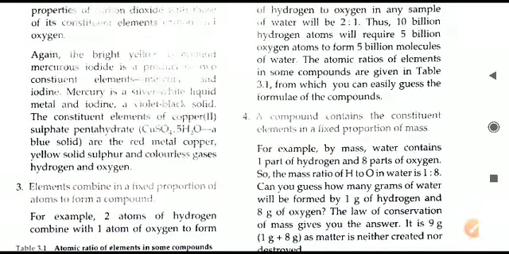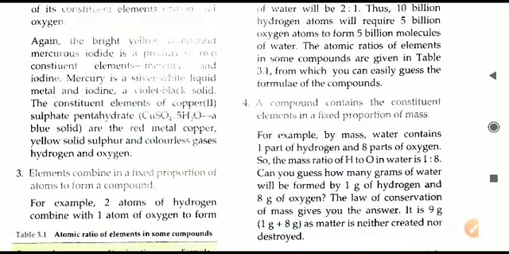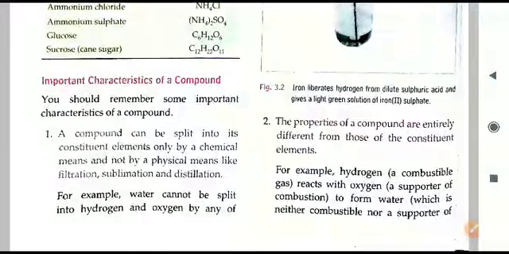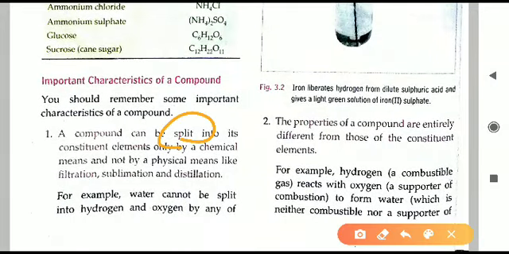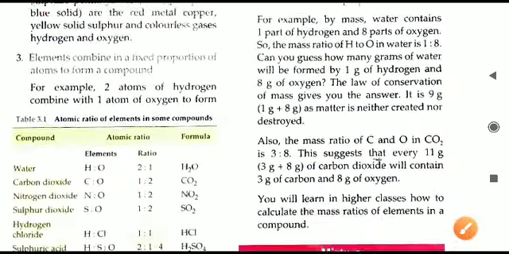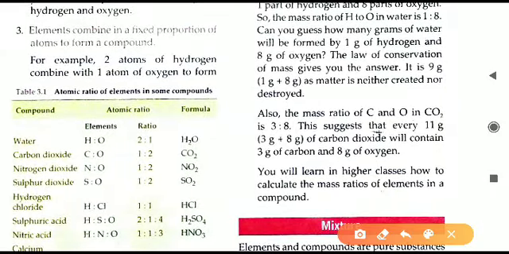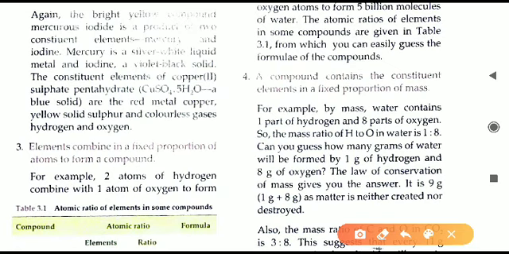So these are the 4 points. All the 4 points should be clear to you. In the first point we have seen about compound splitting. The splitting of a compound is done only by chemical method. By physical method a compound will not break. In the second point we have seen that the properties of a compound are different from the elements. Elements have separate properties, compounds have separate properties. Third, we have seen there is a fixed proportion of number of atoms whenever a compound is forming. And fourth, a fixed proportion by mass is also present whenever a compound is forming.